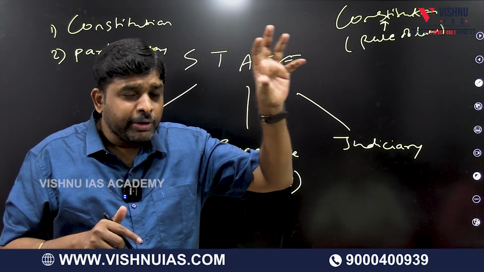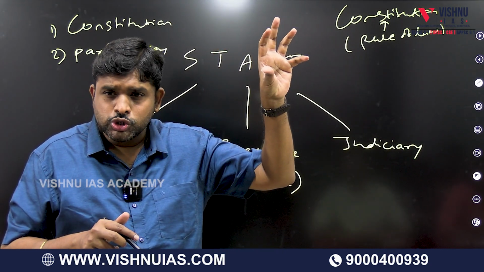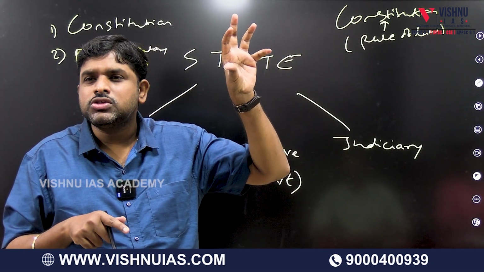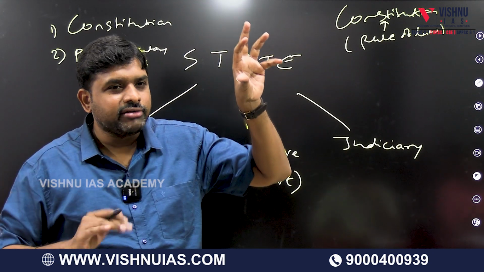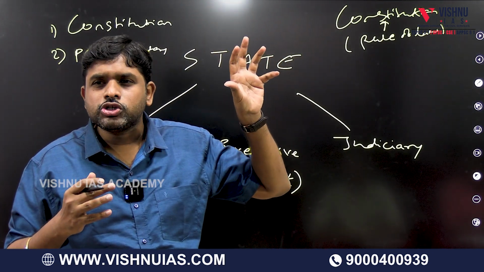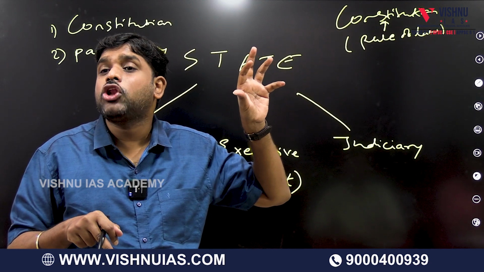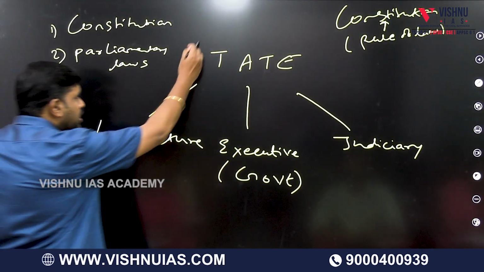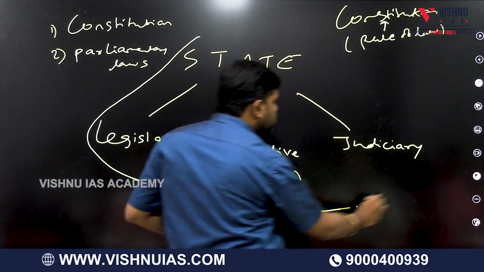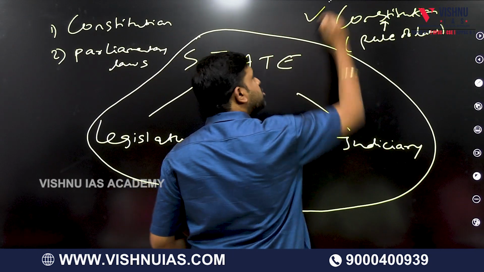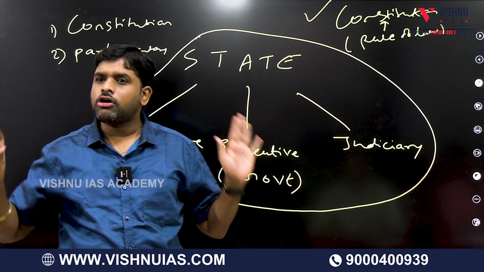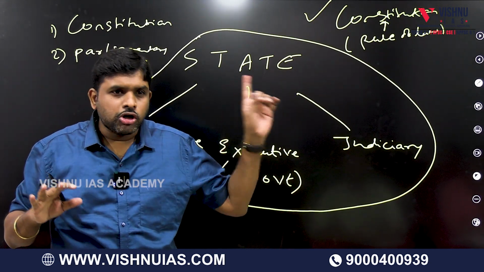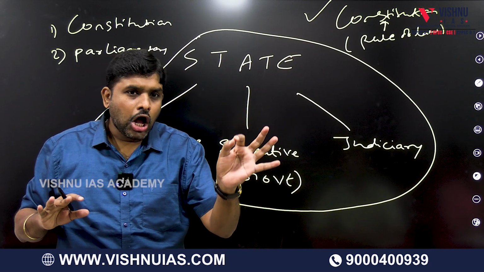So the supreme book is already there. The supreme book is called the constitution. But we cannot draw everything from the supreme book. So there is a need for decentralized rules for day-to-day activities and some urgent activities. For everything we cannot go to the constitution. So for that we made decentralized laws, the parliamentary laws. For all this, the state, legislature, executive, judiciary, who is supreme? The constitution only. Everyone should follow the constitution only. In this academy, everyone should follow me only. The constitution is the supreme authority.